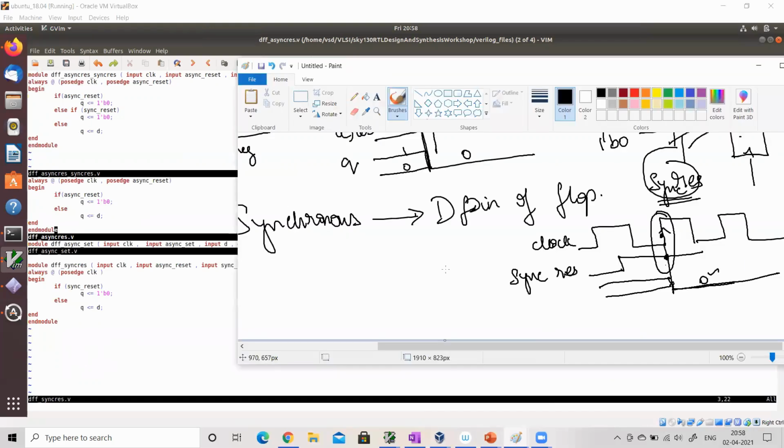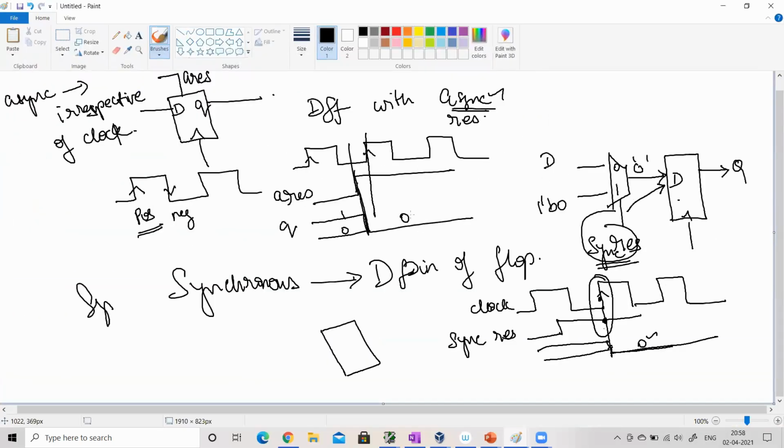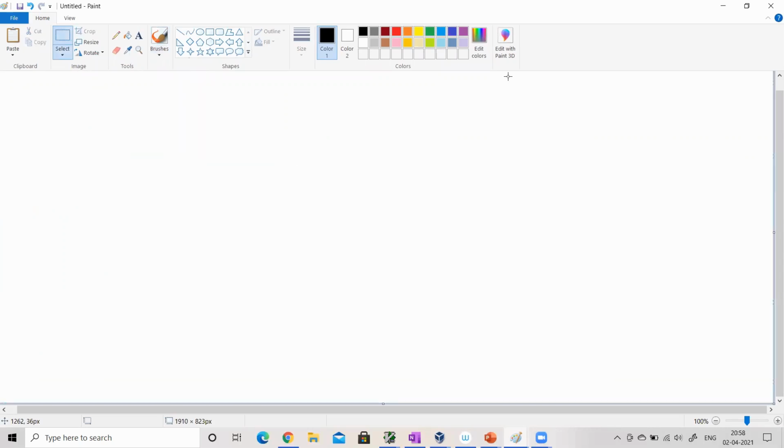It will look in the hardware like this. I have a flop. I have an asynchronous reset.